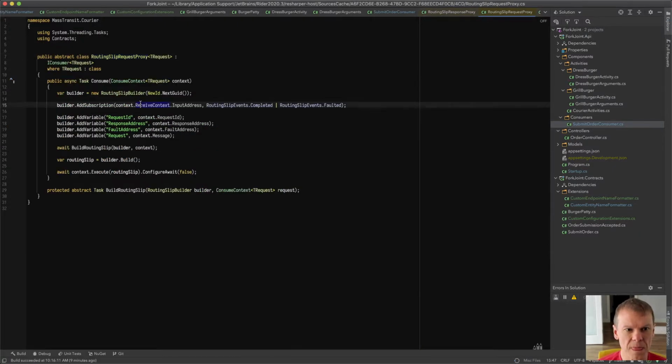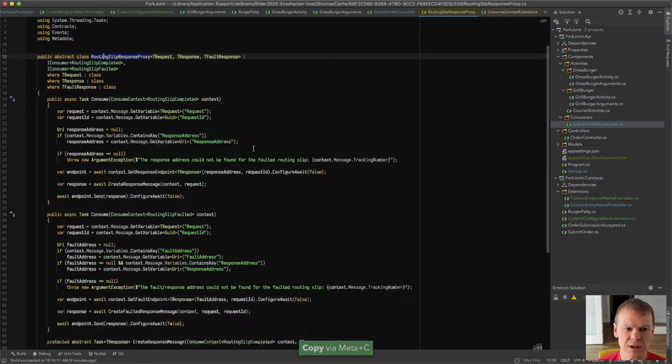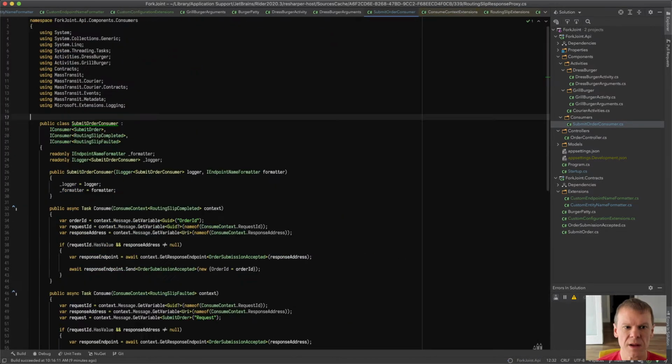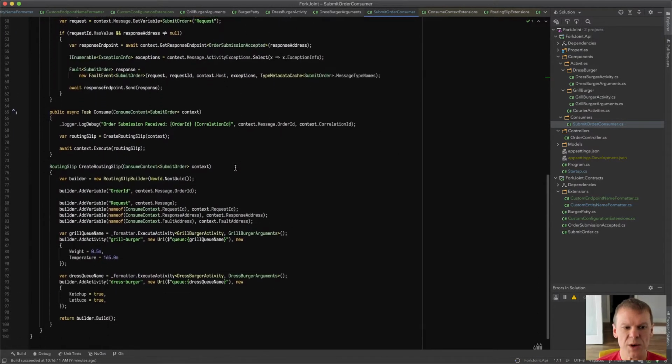proxy. And what we're going to do is change it so that we add a subscription when we create the routing slip. Subscriptions allow you to add message types and events and specify destination addresses and how routing slip events are processed and passed through the system.